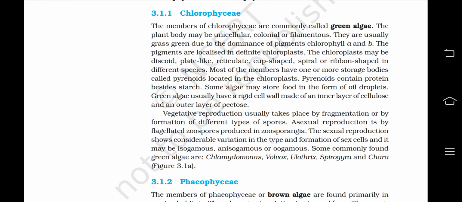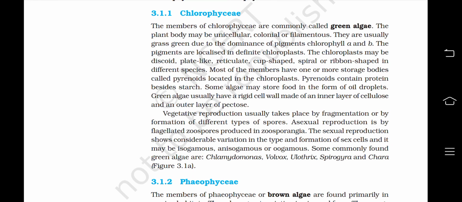The chloroplast may be discoid, plate-like, reticulate, cup-shaped, spiral, or ribbon-shaped in different species. Most of the members have one or more storage bodies called pyrenoids located in the chloroplast. Pyrenoids contain protein besides starch. Some algae may store food in the form of oil droplets. Green algae usually have a rigid cell wall made of an inner layer of cellulose and an outer layer of pectose.